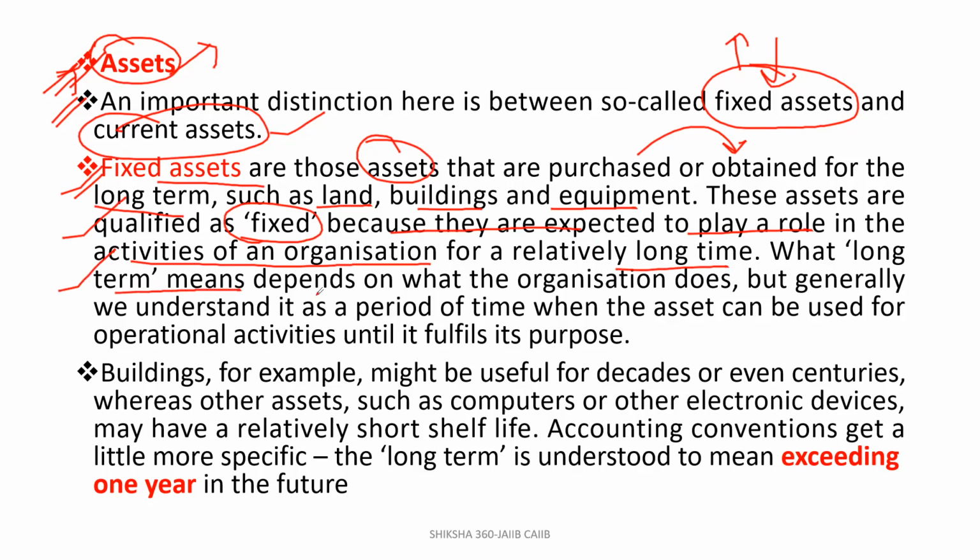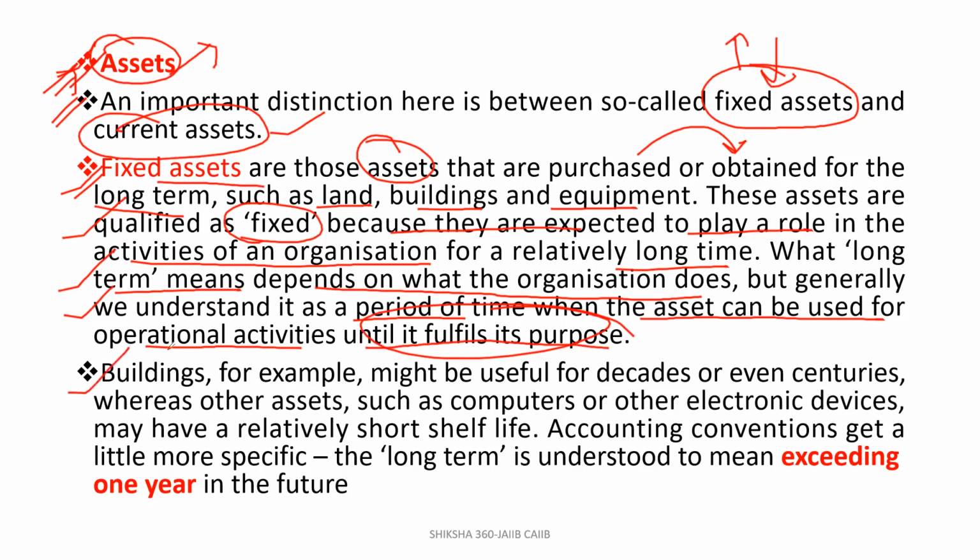The long term basically means depends upon what the organization does. But generally, basically, we understand it is a period of time when the assets can be used for operational activities until it fulfills its purpose. Clear? That is, ये वाले assets हम तब तक use करते हैं जब तक हमारी जरूरतें पूरी नहीं होती. But generally we understand it as a period of time when the asset can be used for operational activities until it fulfills its purpose.